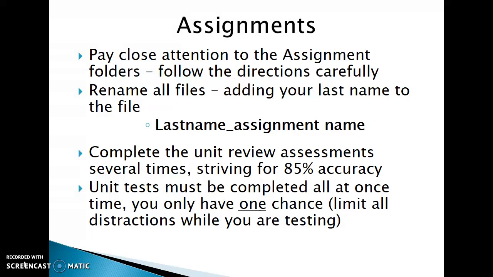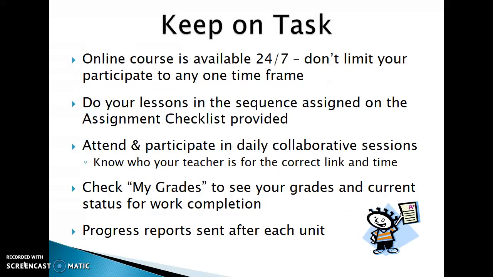Any and all unit tests must be completed all at one time in one sitting, and you will only have one chance to complete the test. So please make sure you limit all distractions while you're testing so that you can focus and complete them in one timely session. You need to make sure that you keep on task. One of the nice features is that the online course is available 24/7, but keep up with your schedule and the assignment checklist. Please complete your lessons in the sequence assigned on the assignment checklist so that they make the most sense and that you have completed the work necessary to be successful in the assignments that come later.